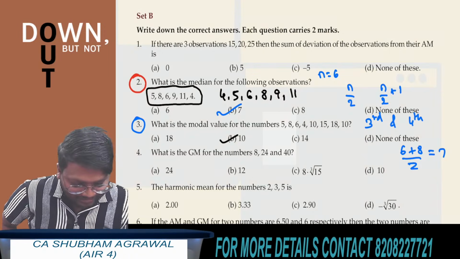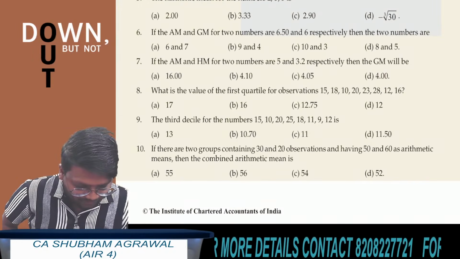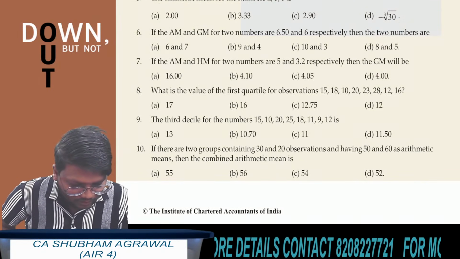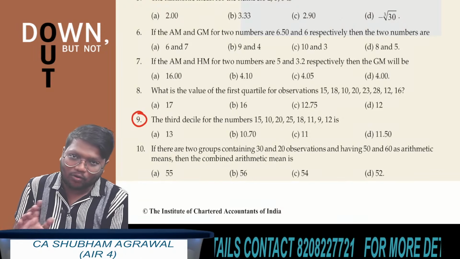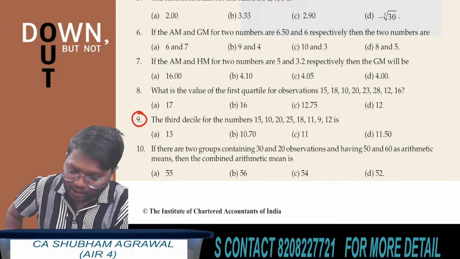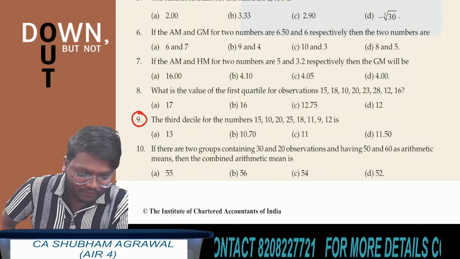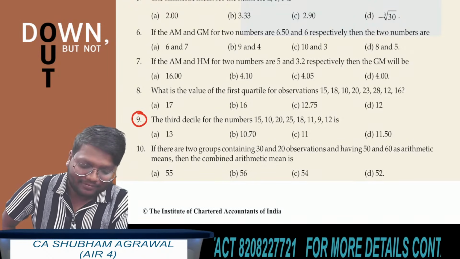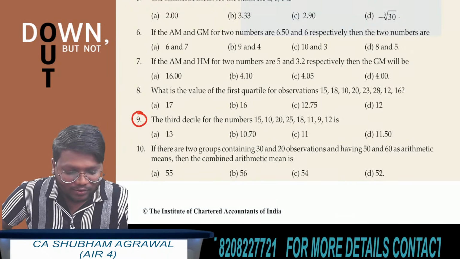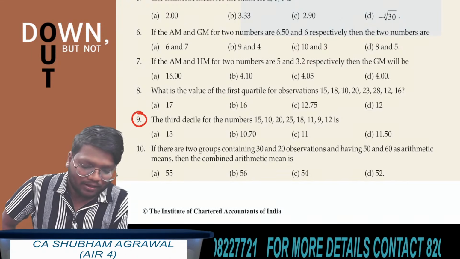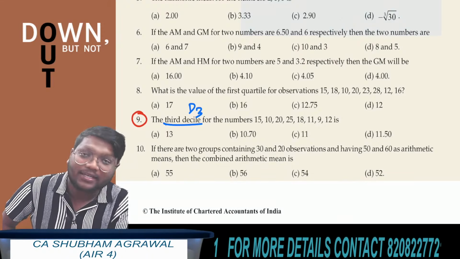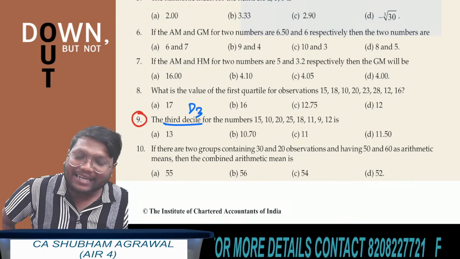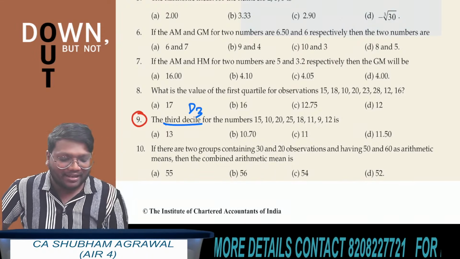Try one more question. You can try question number 9. We have already solved questions based on quartiles, percentiles and deciles. Quickly try to get the answer for question number 9. You have to find the third decile, D3, for the numbers 15, 10, 20, 25, 18, 11, 9, 12.